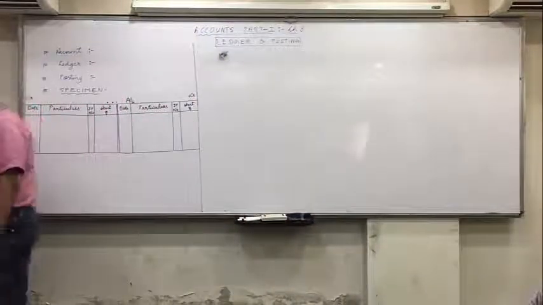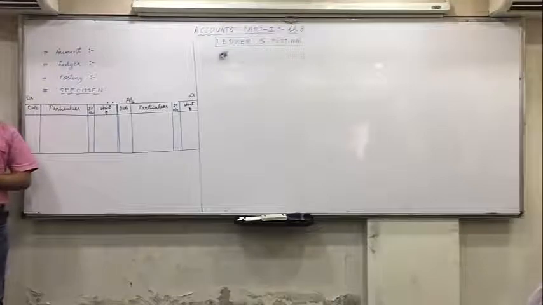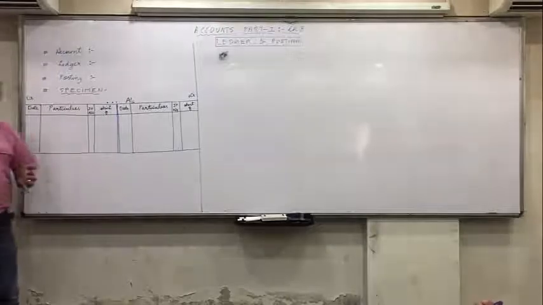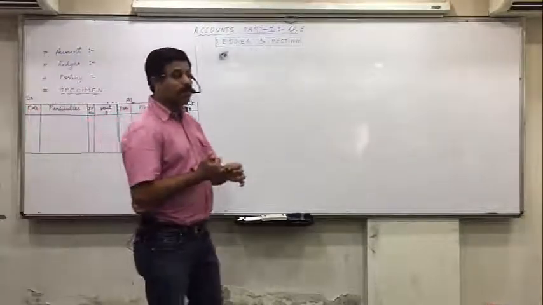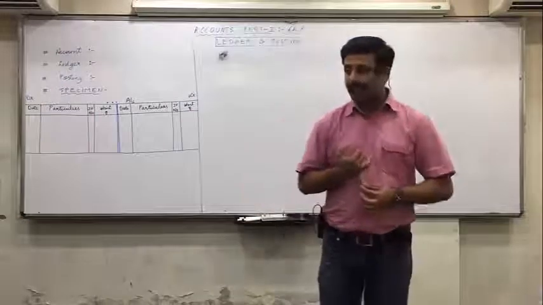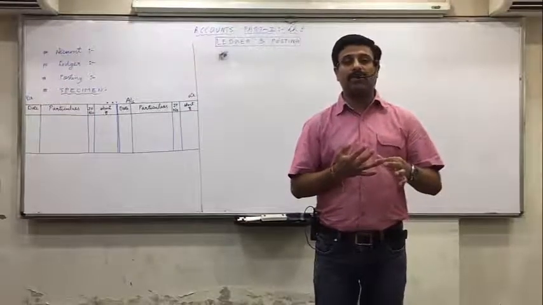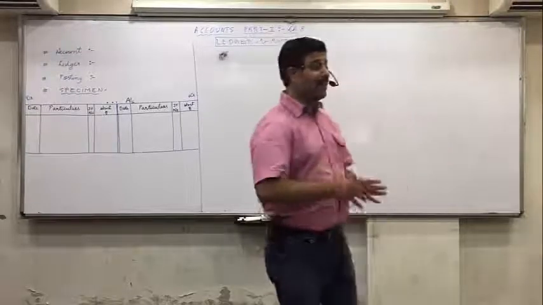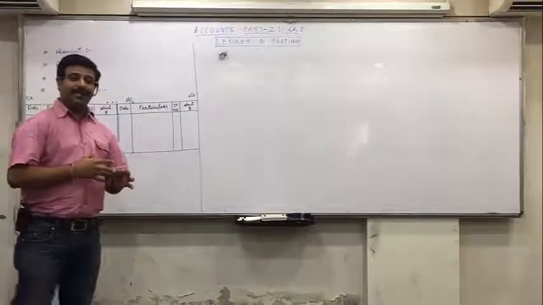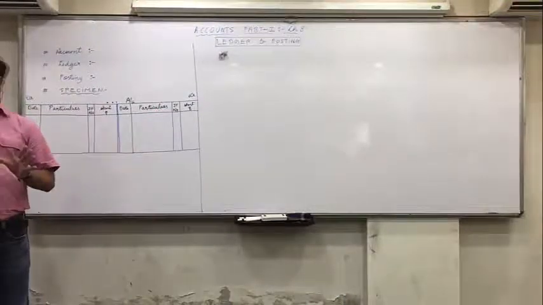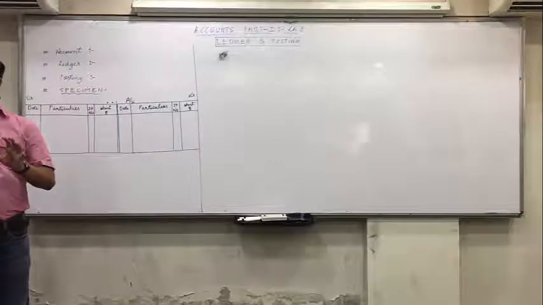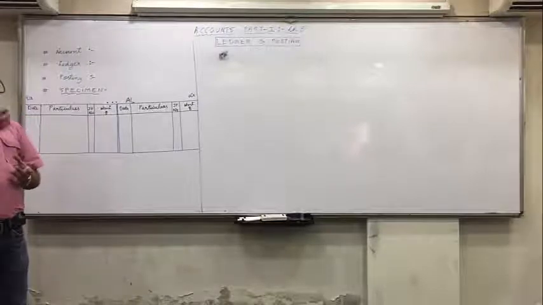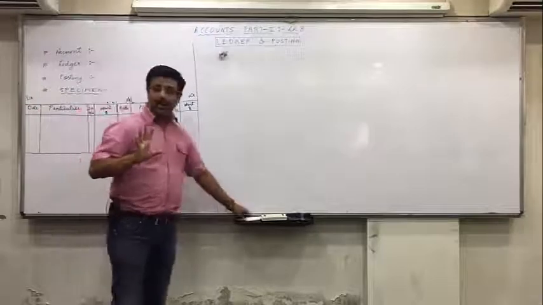Now, 3 different things we are going to understand in this chapter. Out of that, 2 concepts only I will take up today, otherwise you will get confused. One is posting from single or simple entry. Second is how to do the posting from combined entry. Third is the posting from super ultra combined entry, but that I'll explain after solving questions with single and combined entry, so that those 2 are completely clear first of all. How to do that complicated posting we'll discuss afterwards.